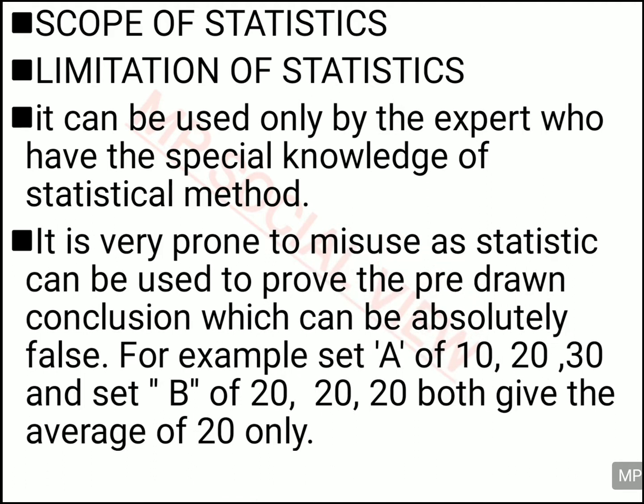Another limitation of statistics is that sometimes the conclusion drawn is misleading. For example, if you have a set of 10, 20, 30 and another set of 20, 20, 20, for both sets the average is 20 only. But there is so much difference between set A and set B, and that is ignored. For example, in one place, if one person is earning 500 rupees and another is earning 5,500 rupees, the average will come to 3,000. But in another place, if one person is earning 3,000 and another person is also earning 3,000, there also the average will come to 3,000 only.